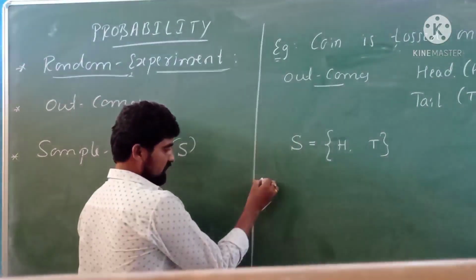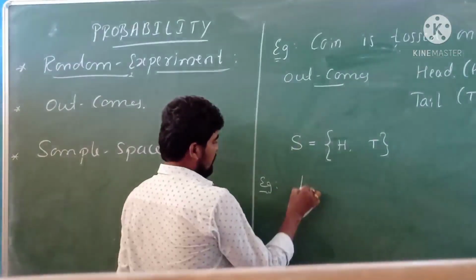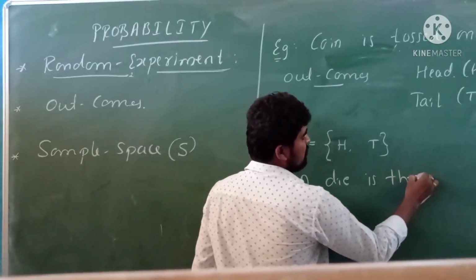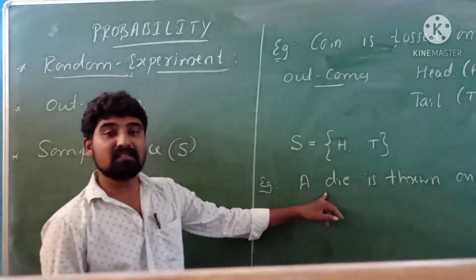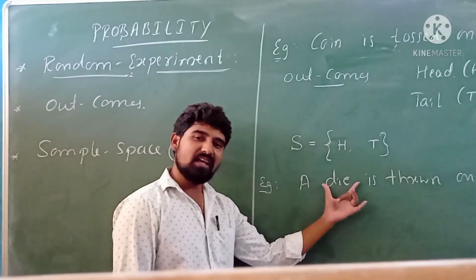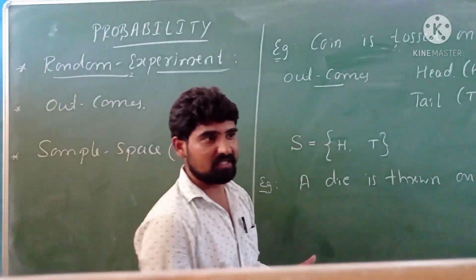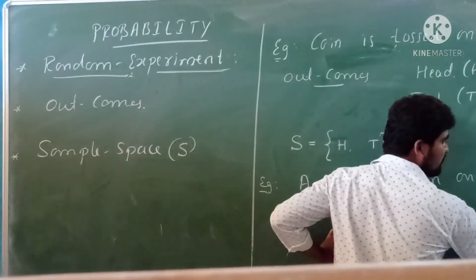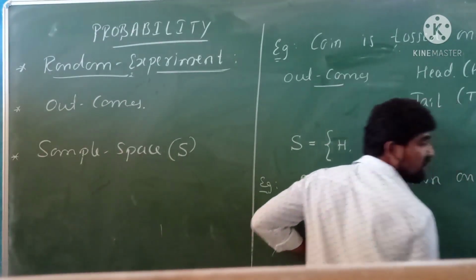Let us consider one more example. I am taking again one same example. A die is thrown once. Die in the sense dala. Now that is considered as a die, and it has 6 faces, and every face has different numbers. So one face has the number 1, second face has number 2, third face has number 3, fourth face has number 4, fifth face has number 5, and sixth face has number 6.